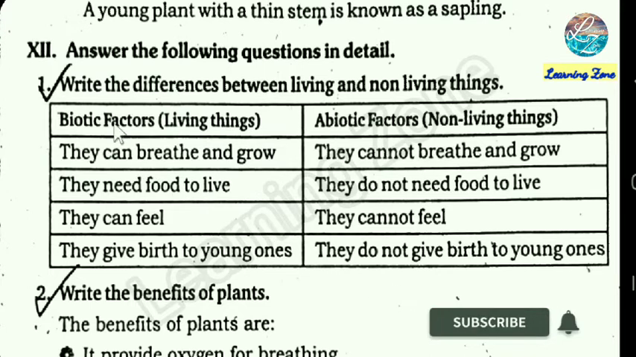Roman letter 12. Answer the following questions in detail. Write the differences between living and non-living things. The biotic factors are living things. They can breathe and grow. In abiotic factors or non-living things, they cannot breathe and grow.